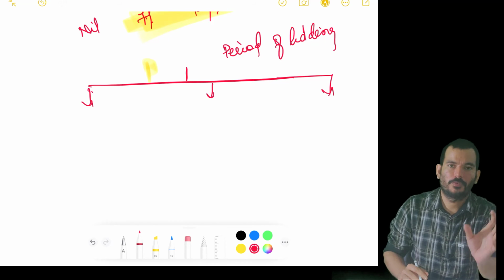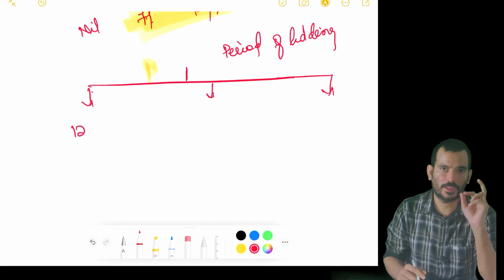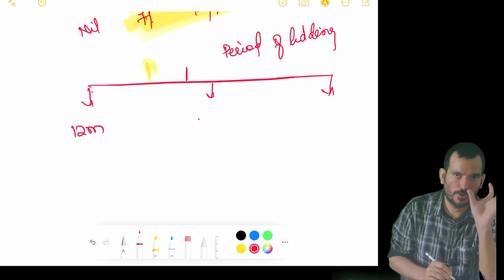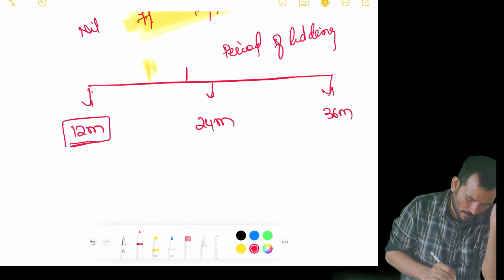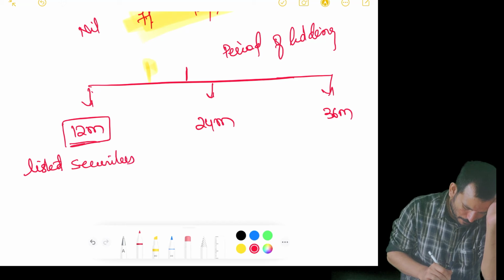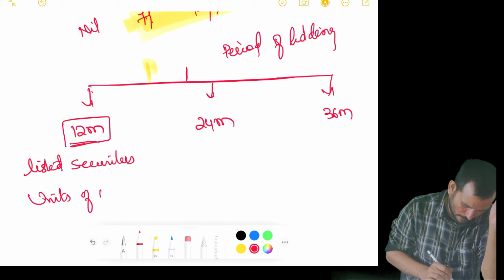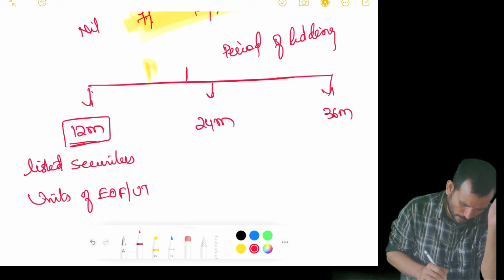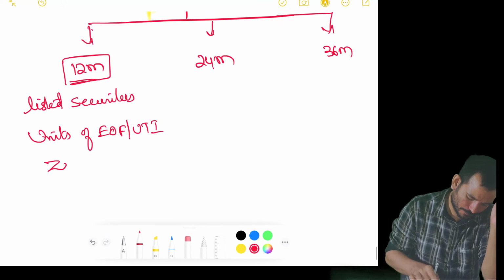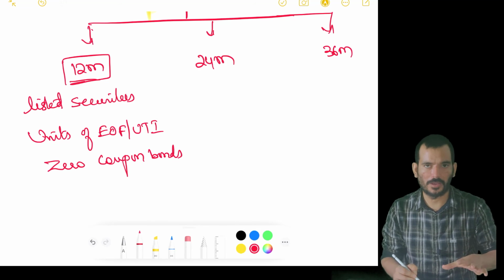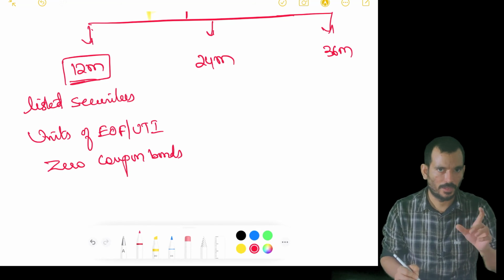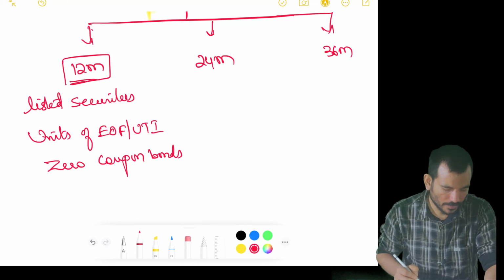Yeah, listen, when you are calculating the period of holding, this is important for the capital gain chapter. There are a few items which will come for 12 months, 24 months and 36 months. What all will come? All listed securities, units of equity oriented fund or Unit Trust of India, zero coupon bonds, right? So if you are holding it for 12 months, you are saying it's a short term, otherwise it's a long term. Again, the concept of 15% or 10% will come, that I'll explain.